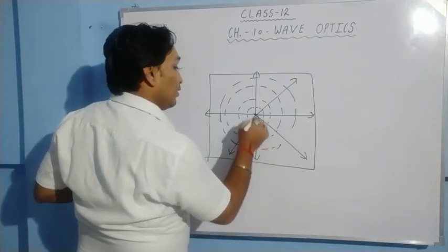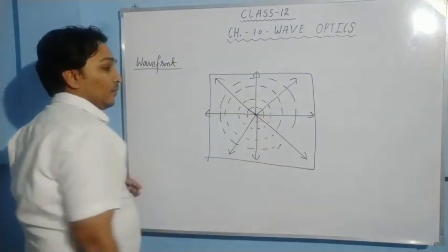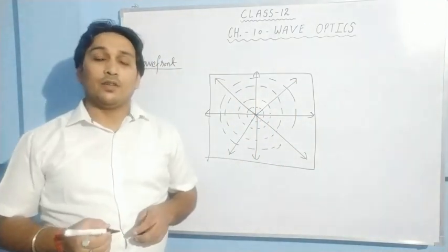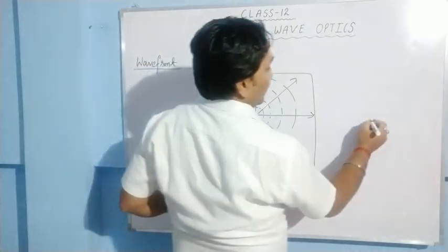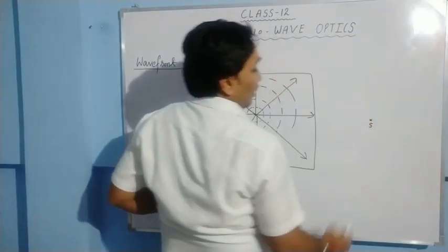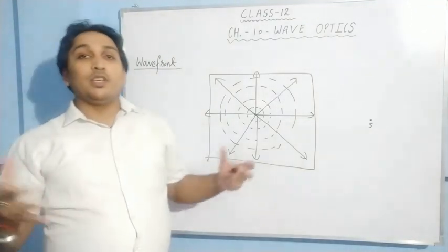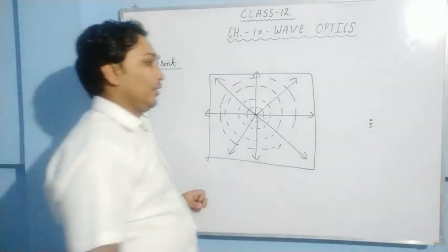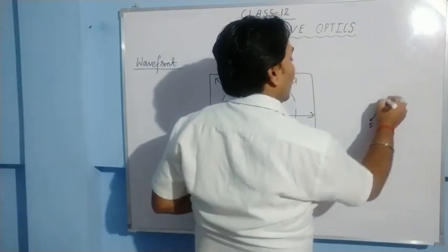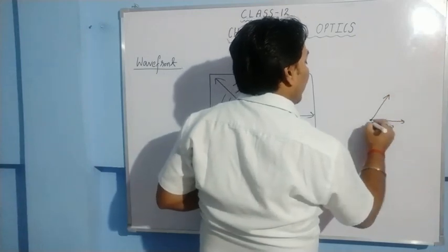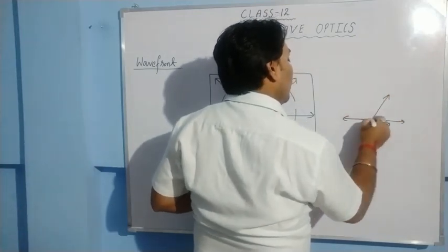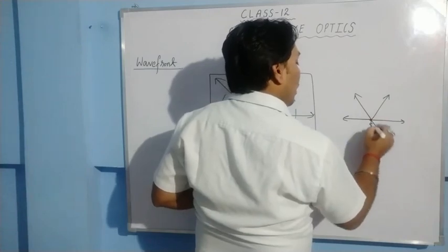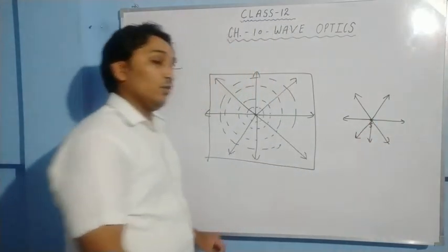In the same manner, light also travels. If a source of light is here, and light is continuously emitting from the source, then how does the light travel? Light goes in this manner, in every possible direction. Okay? In every possible direction light will go.